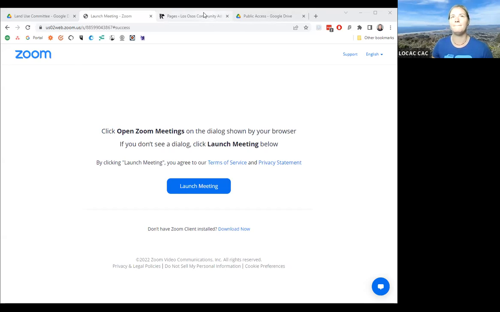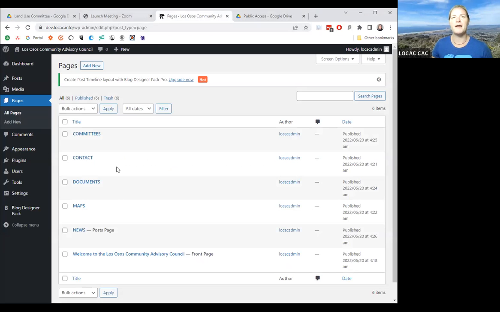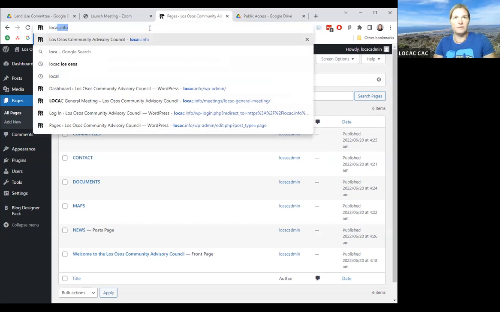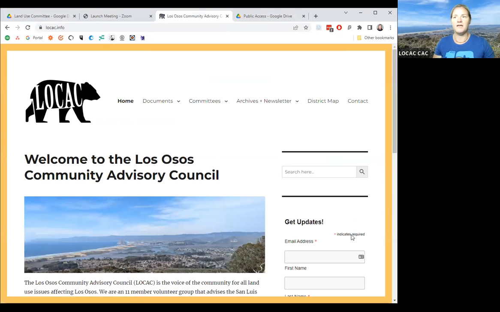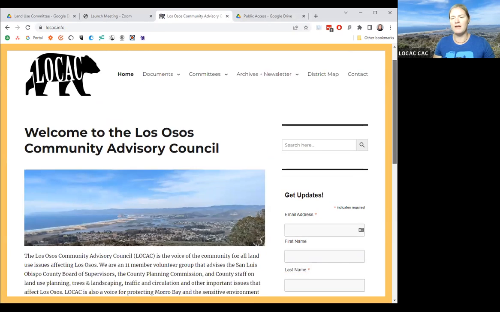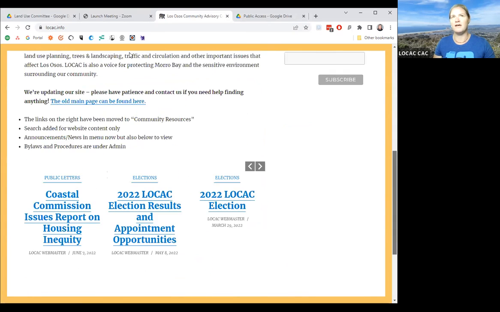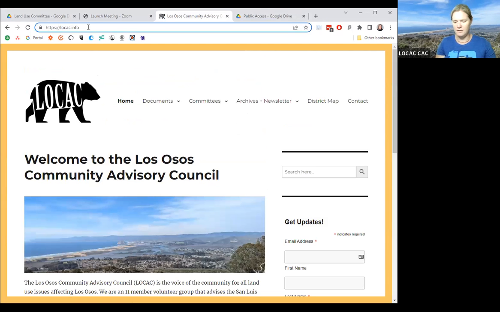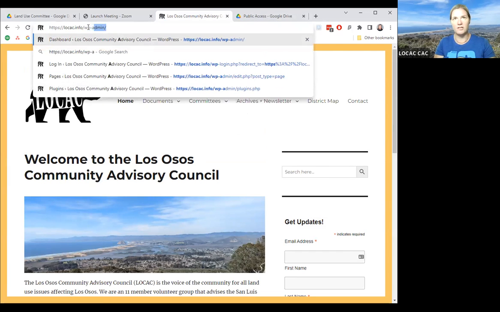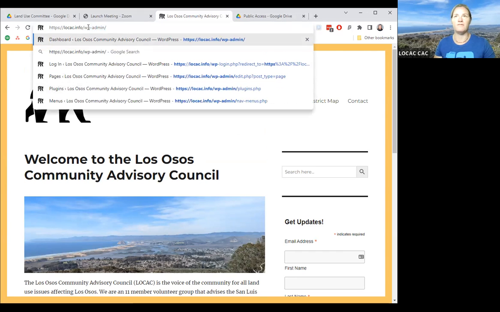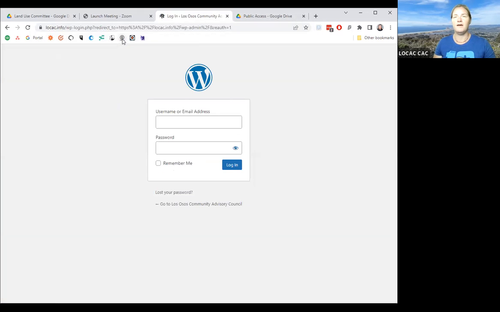Okay. So this is what the back end looks like. How do you get there? Well, I'm going to show you. Here's the main website. Back before when other people were managing it, down at the bottom, there was a login thing. You don't actually need that. All you need to do is /WP-admin, and then my thing saves it, obviously, and click.